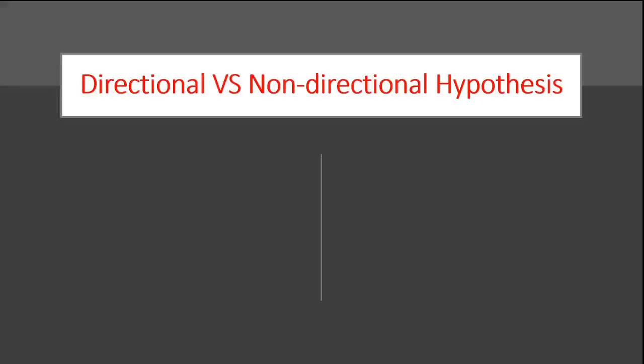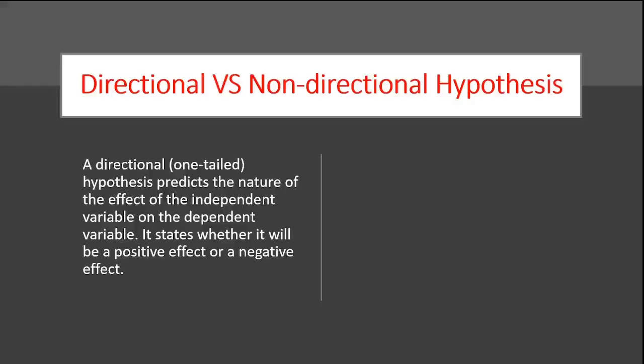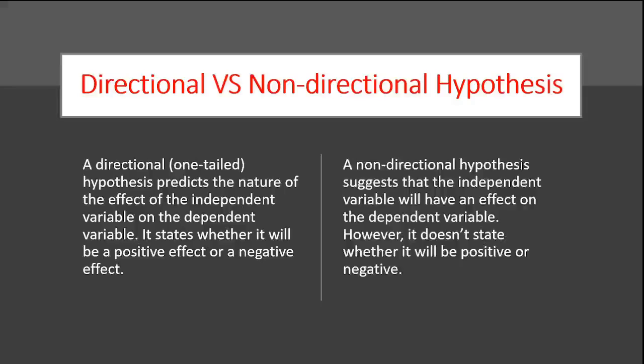Now, the first major difference between hypotheses is directional and non-directional. If you say that you have a hypothesis that a variable has an effect on another variable, and you also know whether it would be a positive effect or a negative effect, that is a directional hypothesis. We also call them one-tailed hypotheses. When we do not know whether this effect would be positive or negative, and we are still making a hypothesis that one variable has an effect on another variable, that is a non-directional hypothesis.